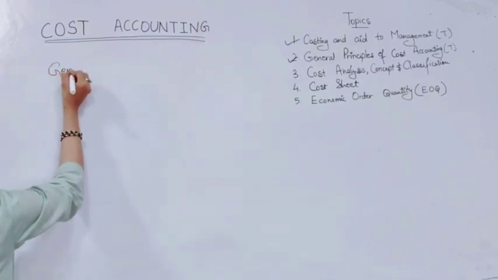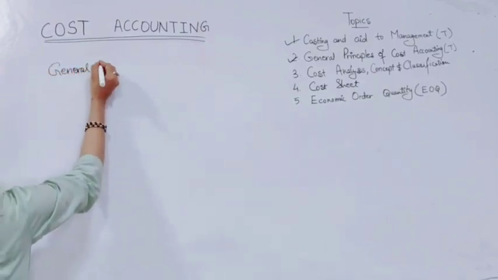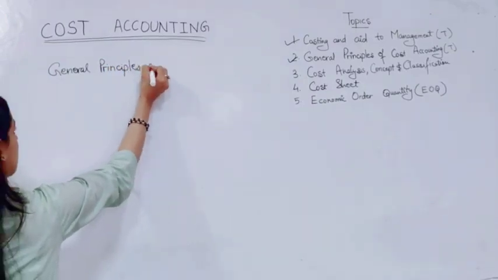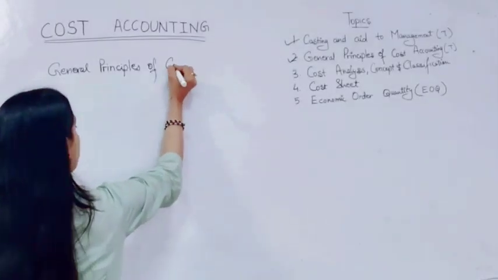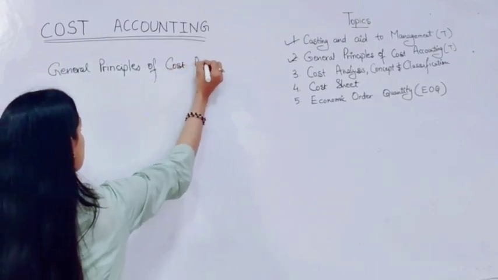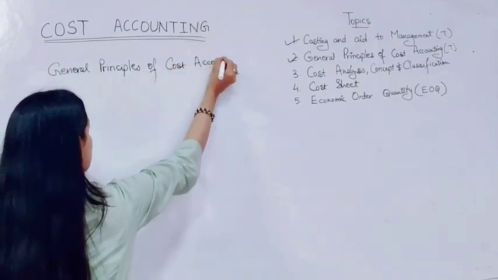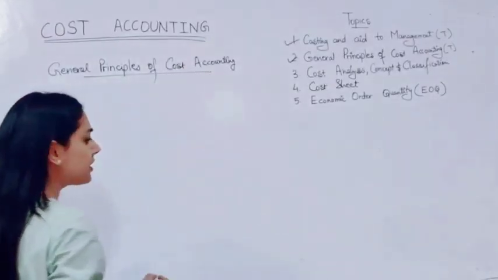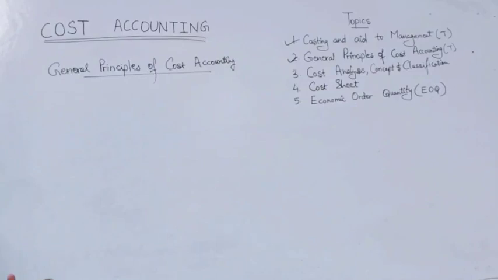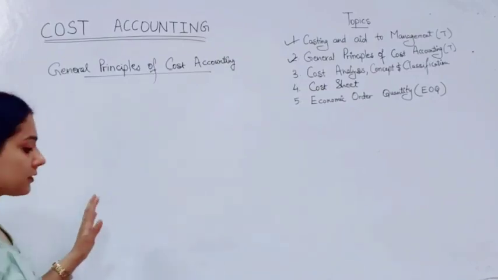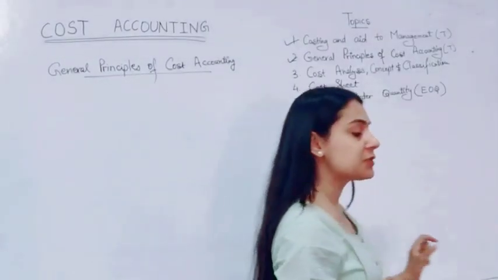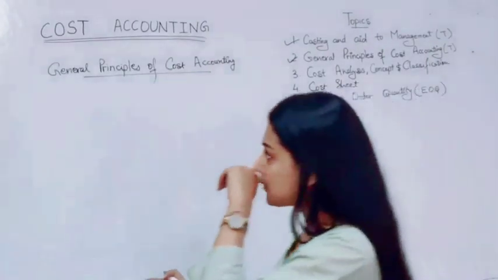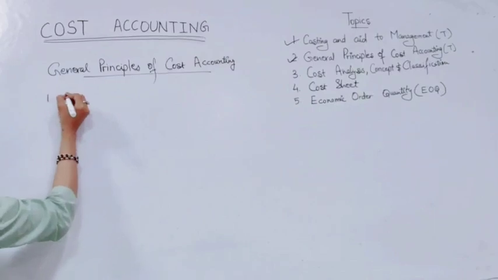General principles of cost accounting. Since cost accounting does not need to be published or to become public, there are certain principles which run behind cost accounting. The very first one is cause effect relationship.